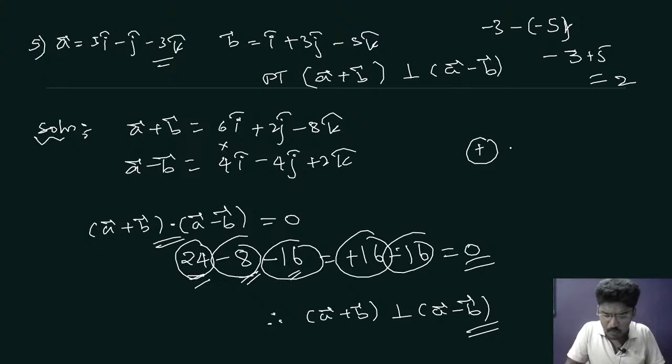Please tell me, have you understood this? We have solved 5 problems. Today I wanted to check how many are going to attend the class. That's why I scheduled the class, and I think only 20 to 30 members are going to attend. No problem. If 10 students also attend, I will take the class. Some of them are not attending. Just to check how many are going to attend, I have taken this.